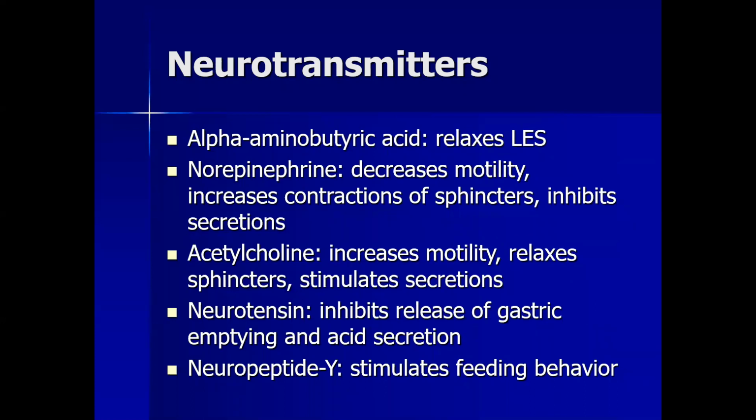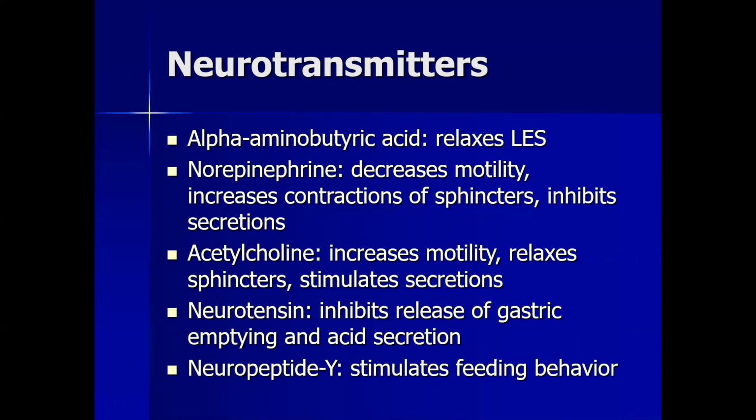Various neurotransmitters help in the process of digestion. This is the neuroregulation of the digestive process. Gamma-aminobutyric acid relaxes the digestive system, and norepinephrine decreases motility, increases contraction of sphincters, and inhibits secretions.